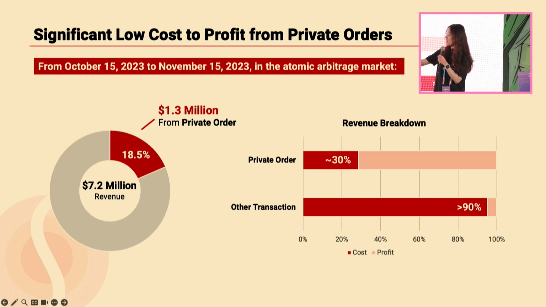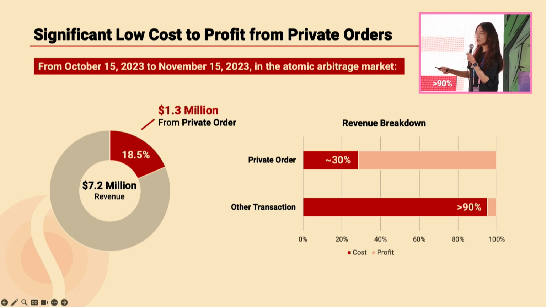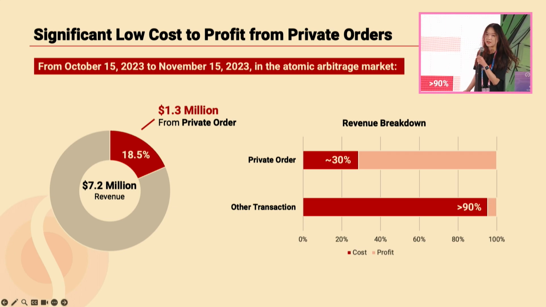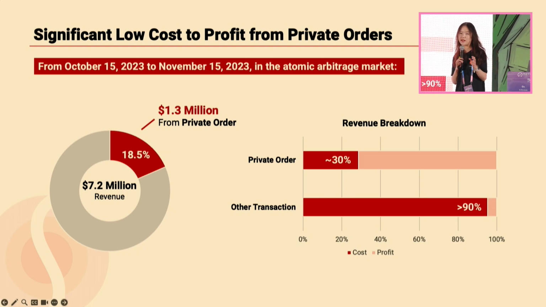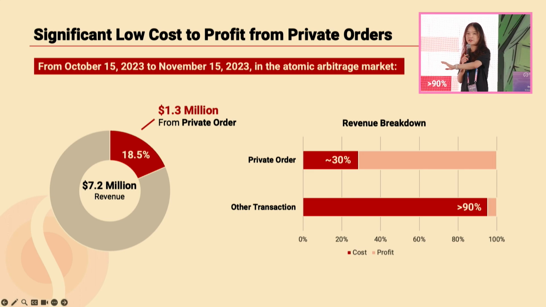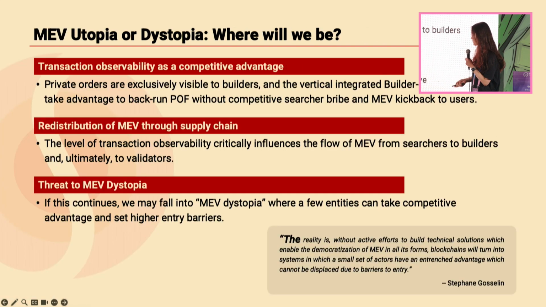For other types of arbitrage, searchers usually pay over 90% of their whole revenue as MEV cost. So in this way, we may say that for backrunning those private orders, some of the profits that would have flowed to the validators are taken by these vertically integrated builder-searchers.